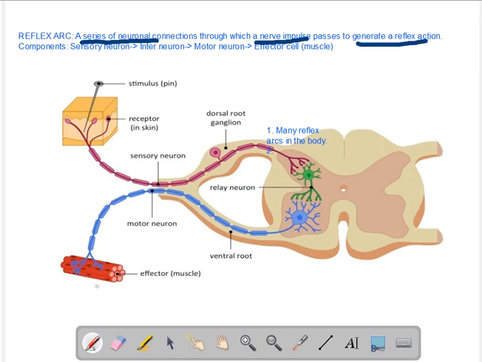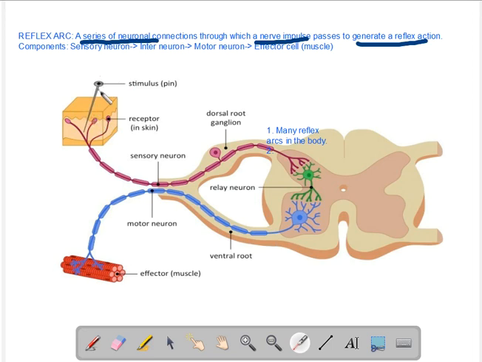Now let us understand this. So basically a reflex arc is a structure. It is a series of neurons. Now let us assume, or in this example what we see here is skin. So this part here is the skin, and the skin is pricked by a pin.